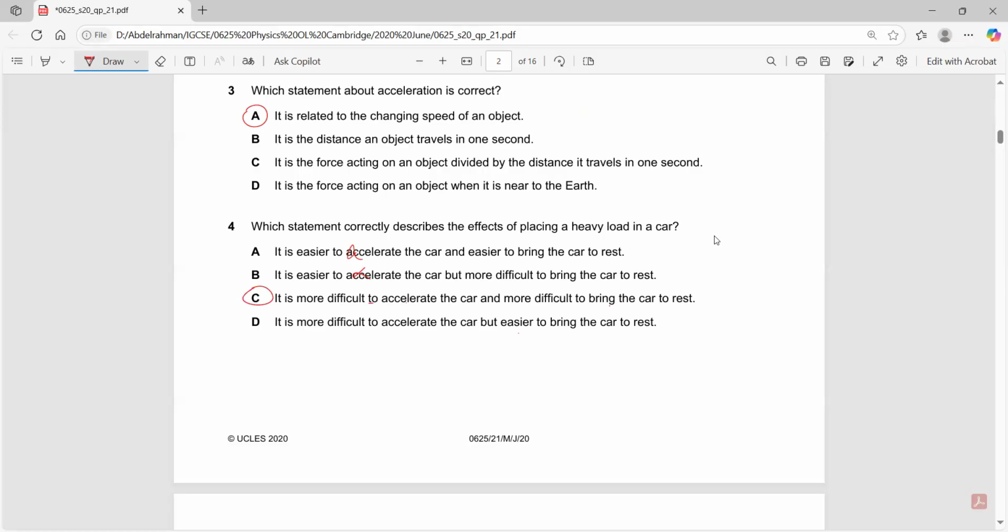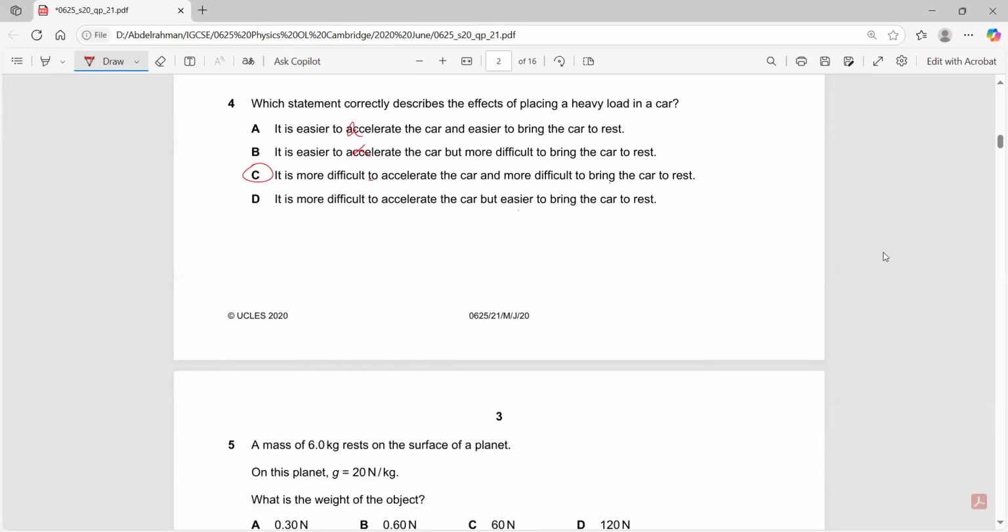I need you to think about a huge truck. Can you easily stop a huge truck from moving just by using your hands? No, you cannot. But you can stop a small ball, for example. When it's moving, you can stop it easily. Why? Because its mass is quite low.